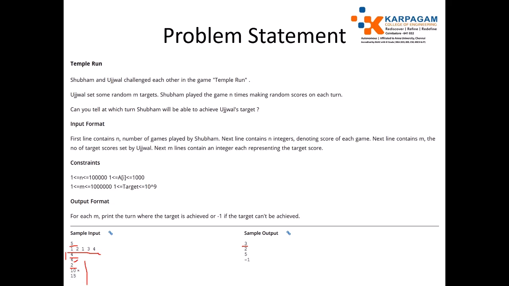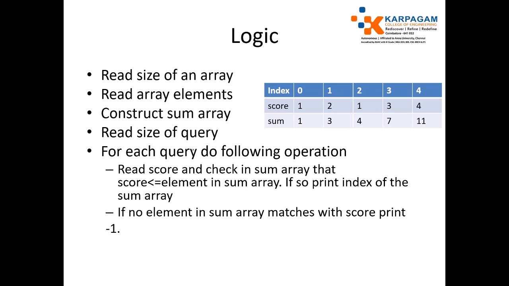The next target is 10. We have to start from the beginning: 1 plus 2 is 3, 3 plus 1 is 4, 4 plus 7, 7 plus 4 is 11. So we need 5 turns in total. For achieving the target 15, just add the values one by one. You never achieve 15, so it is -1. In this way we solve this problem.